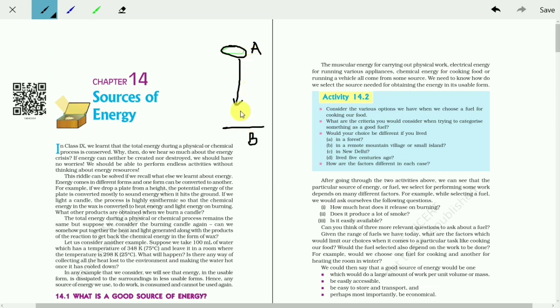When the plate touches the point B, it will break down. The total energy, what was the kinetic energy, will be transformed to sound energy. The maximum part will go to sound energy, so it will mix in the nature, the universe. If you extract that sound energy from the universe and give that energy to the broken plate, will the plate fly off? Will the plate lift up to the height A? No, that is not possible.